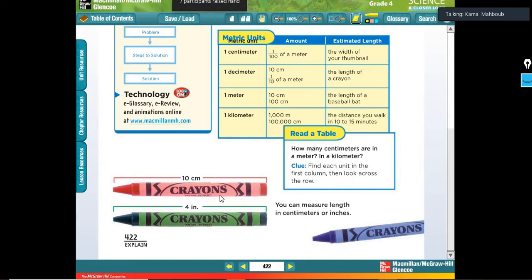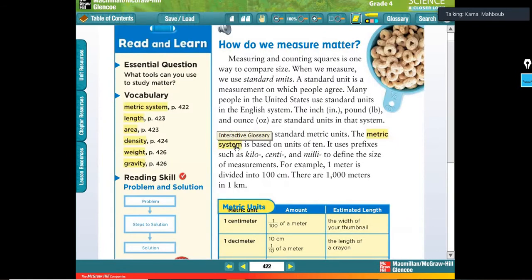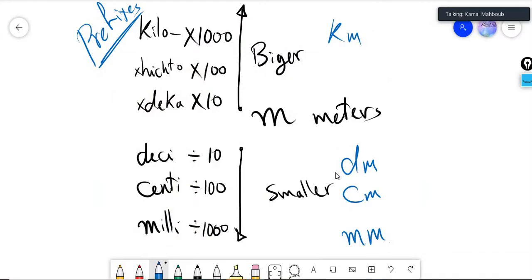Now guys, our friend asked: can we compare between a metric system and the English system? Of course. Ten centimeters, that is the metric system. Four inches, that is the English system. The most important point is, how can we convert? How can we know that?